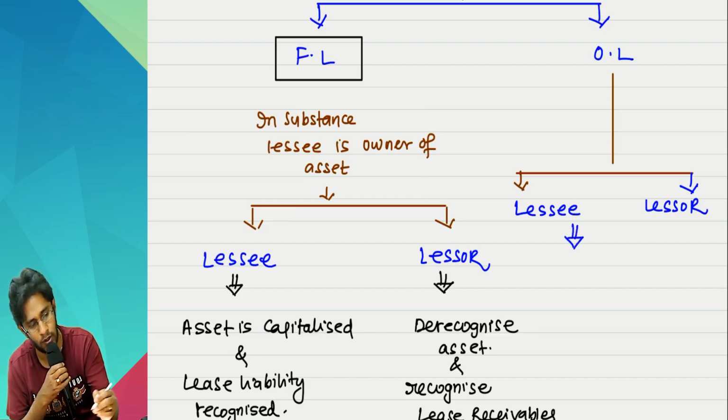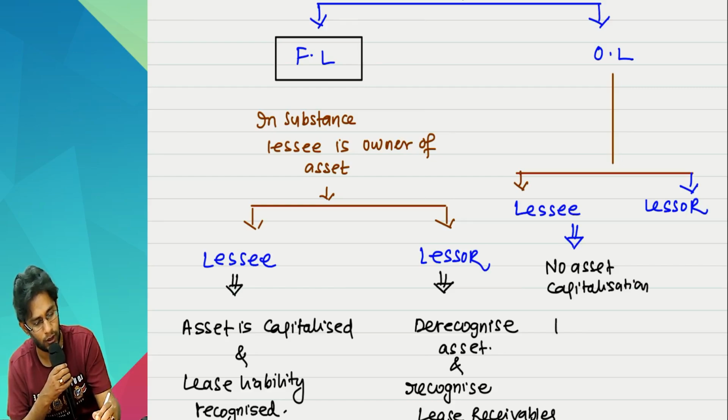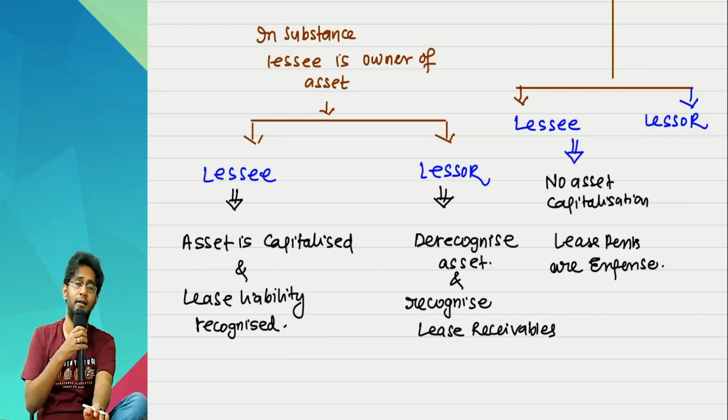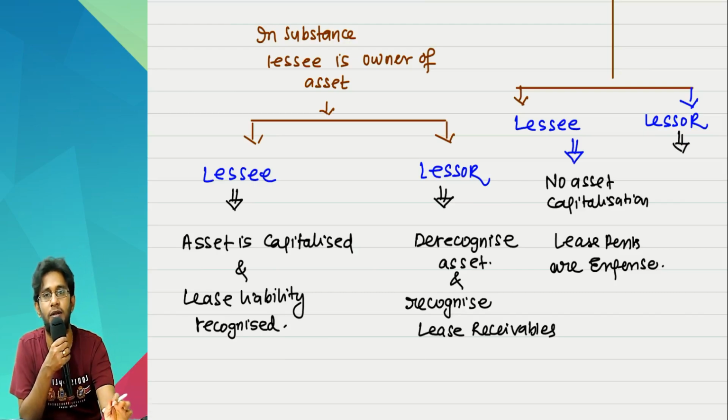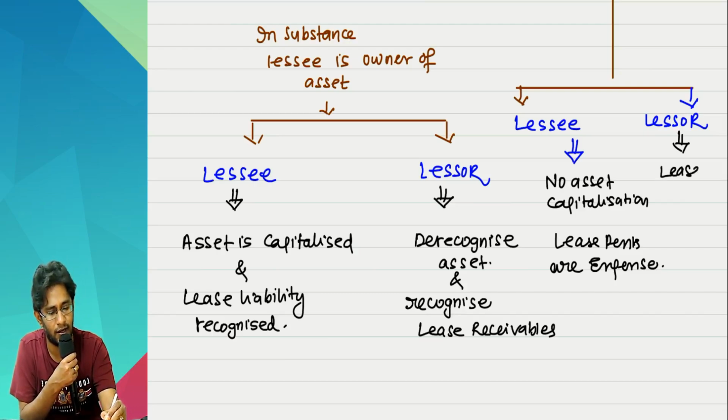So, no asset capitalization, and whatever lease rents are paid are treated as expense. Since the lessee is not capitalizing the asset, the lessor will continue capitalizing the asset. There is no de-recognition required. Whatever lease rents are there, that lease rent is income.